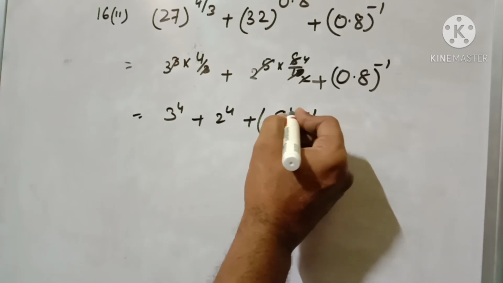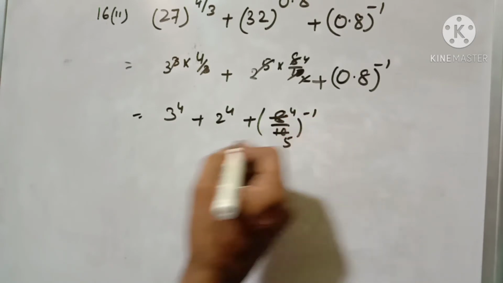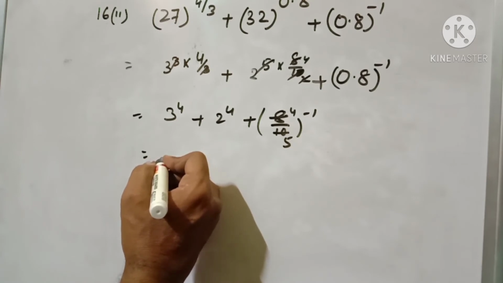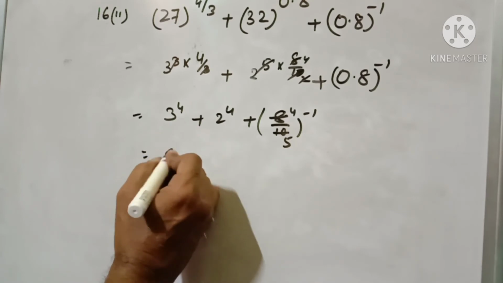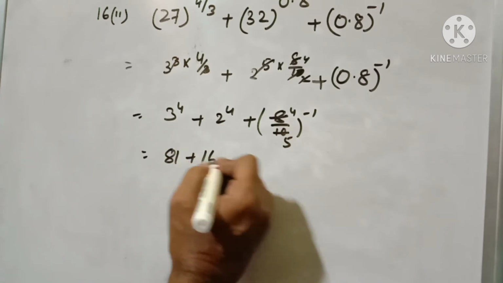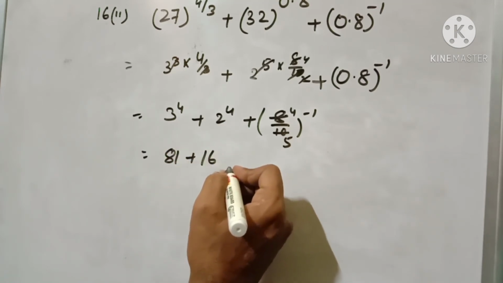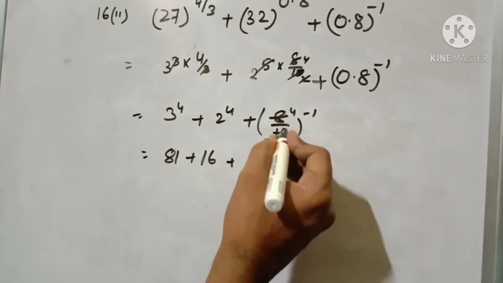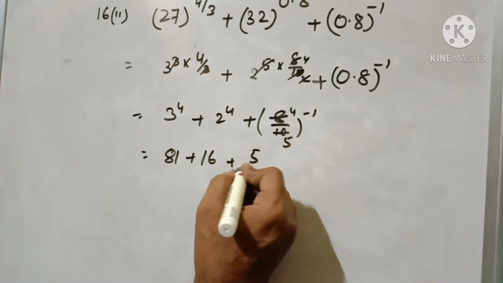It will be 4 and this will be 5. So 3 to the power 4 means 81, plus 2 to the power 4 means 16, plus, just reciprocate, 4 by 5 to the power minus 1, it will be 5 by 4.